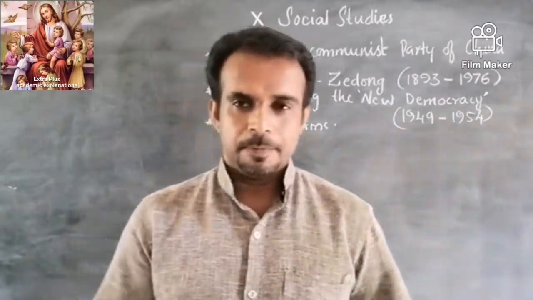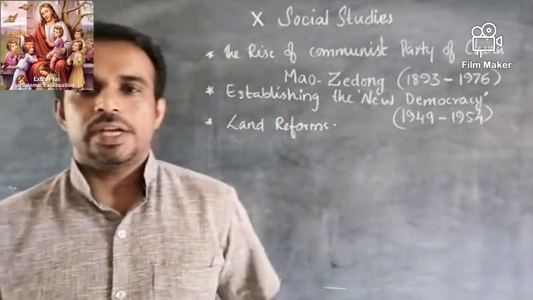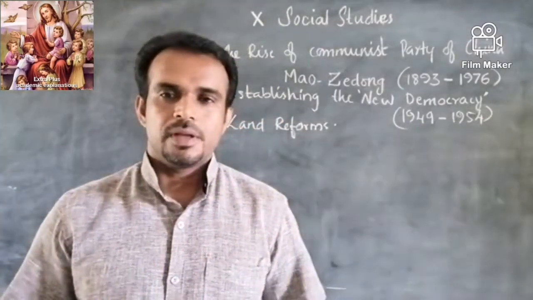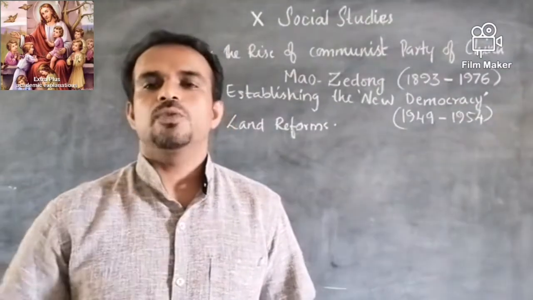And at the same time, the Kuomintang party and the Chinese Communist Party came together to fight against Japan. And it was during the time of the Second World War.